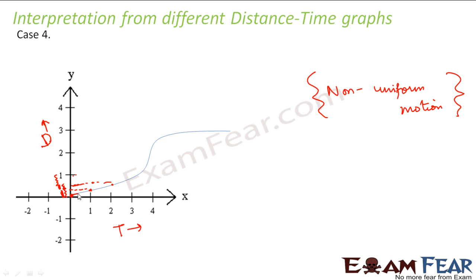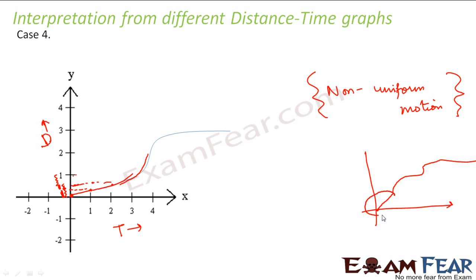Right? Because here you have a curved line like this. It is not a straight line. Because of this curved line, we say that the object has non-uniform motion. Now suppose instead of this, you had something like this, where you have a straight line here, then some curve here, and then a straight line here.